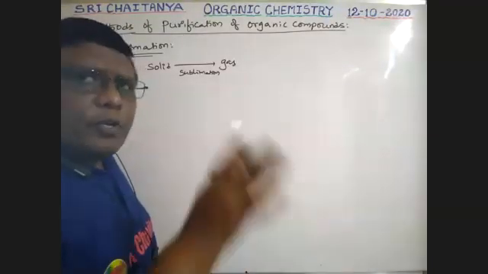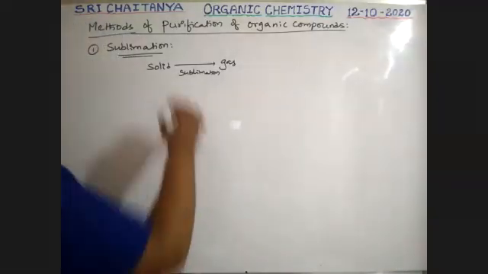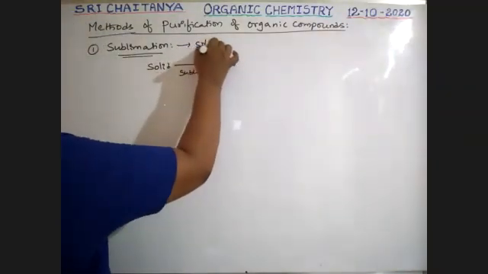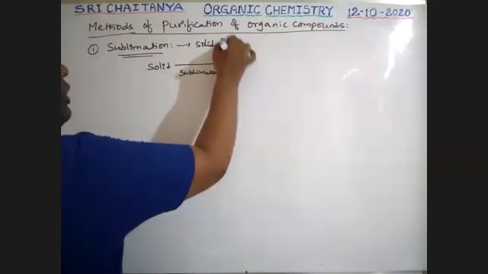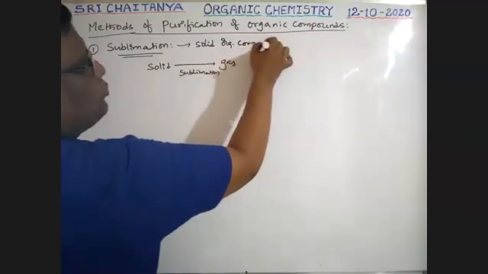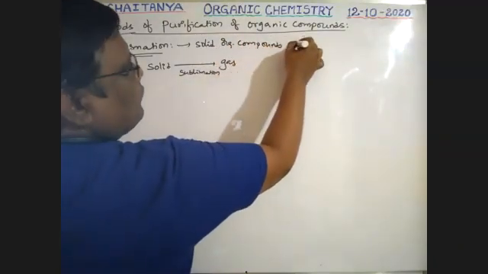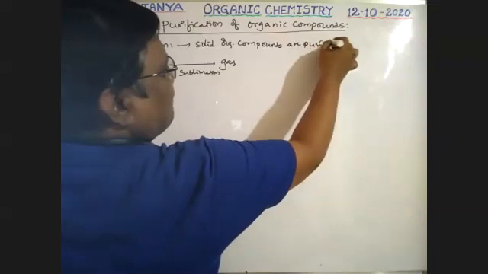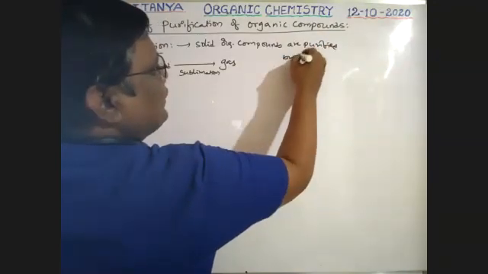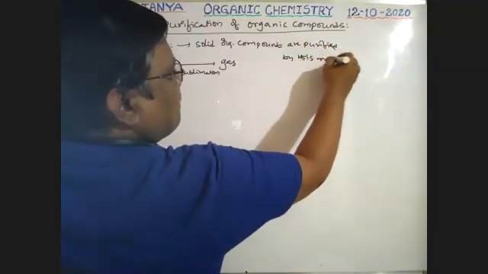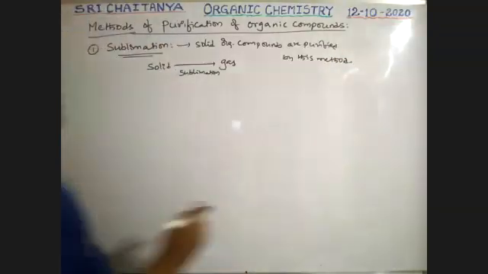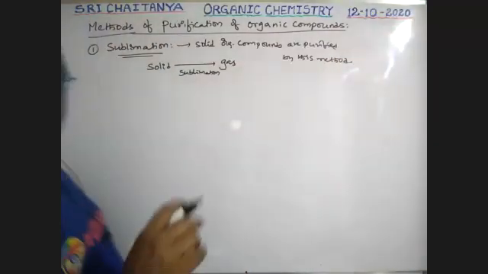Solid compounds are purified by this method. So first point, solid organic compounds are purified by this method.